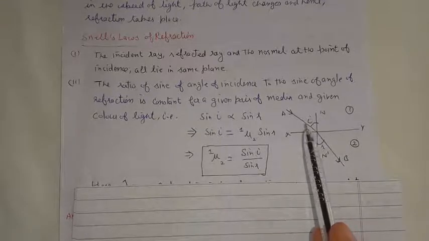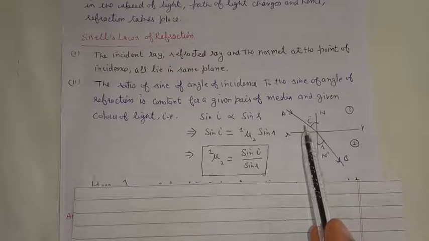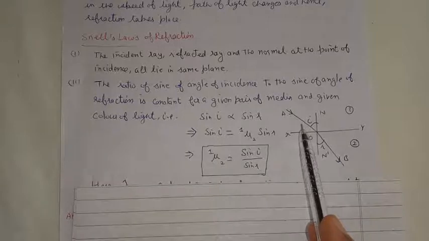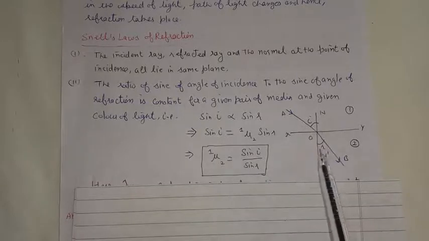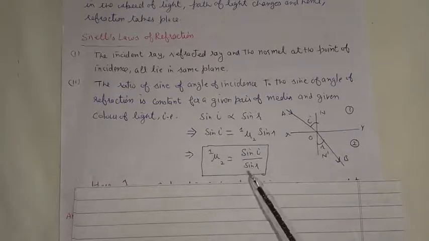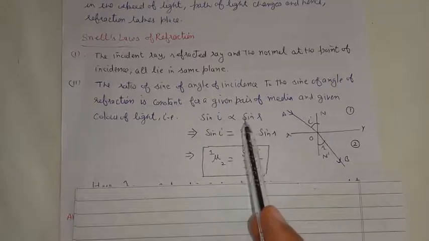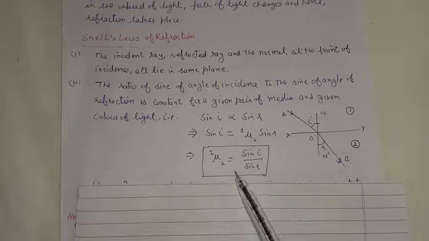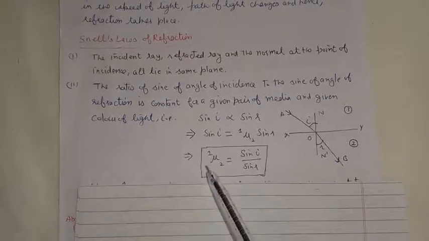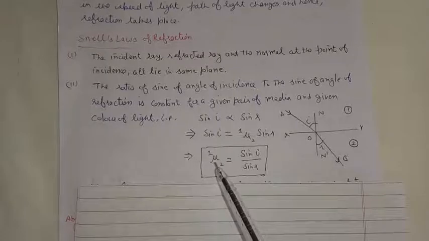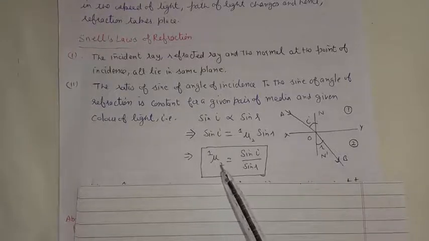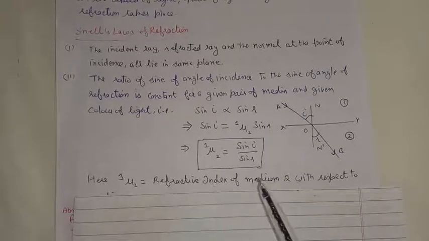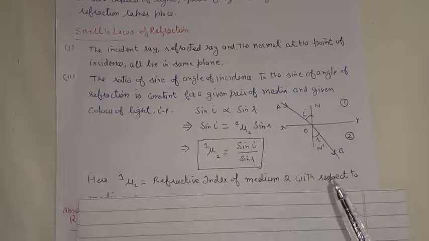If all these quantities are kept constant, and a light ray is incident at any angle of incidence I, which should not be equal to 0 degree, and we measure its corresponding angle of refraction R, then for a given pair of I and R, if we take the ratio of sine I and sine R, this ratio will always come out to be constant. This constant quantity is represented by the letter mu, written as 1 mu 2, and is known as the refractive index of medium 2 with respect to medium 1.